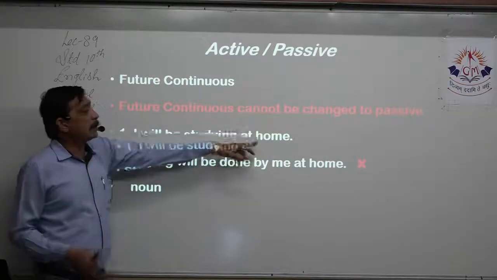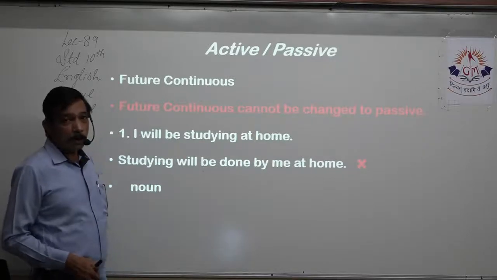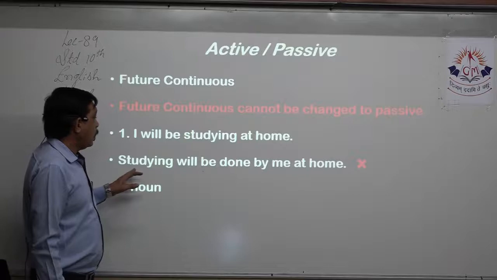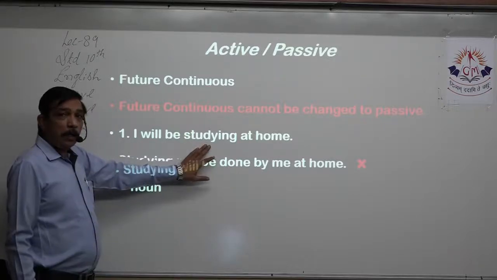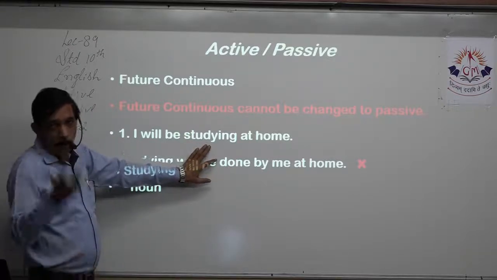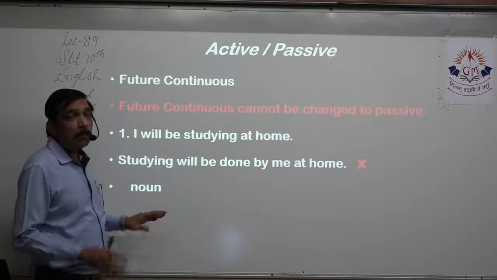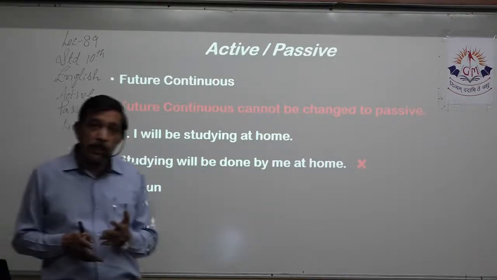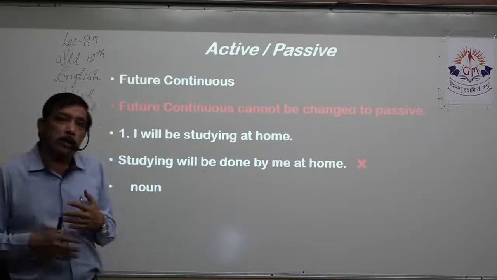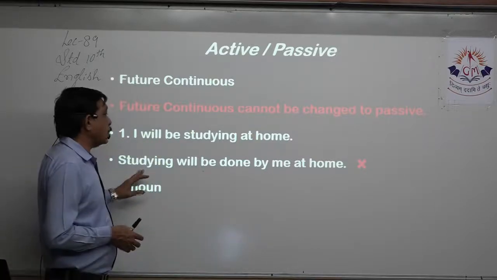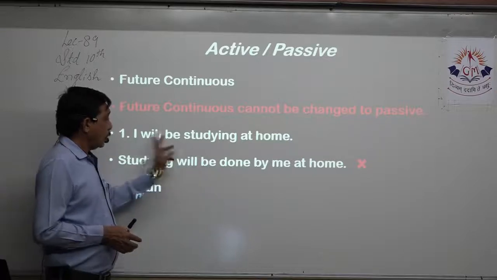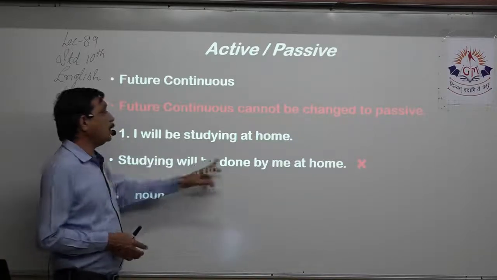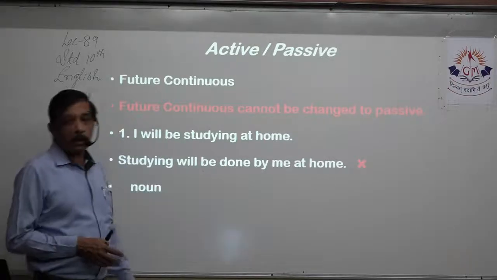So home is the object over here, at is the preposition, right? I'll bring studying. Studying is already the continuous form of study, plus studying also is a noun, right? So studying will be do. So past participle done. Studying will be done by me at home.